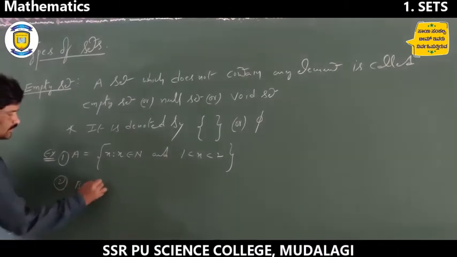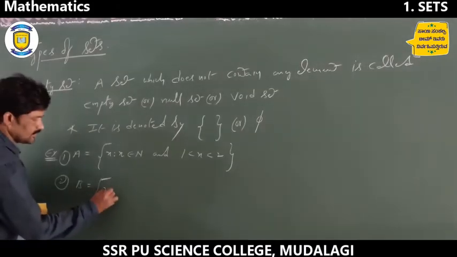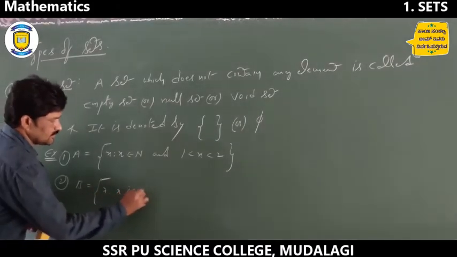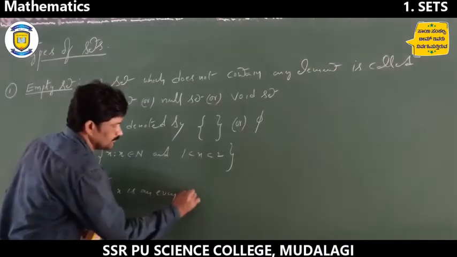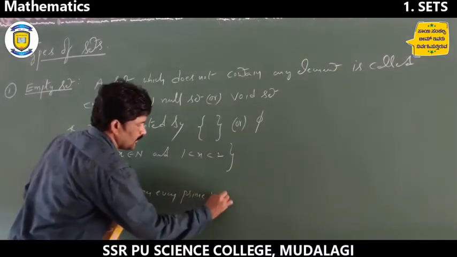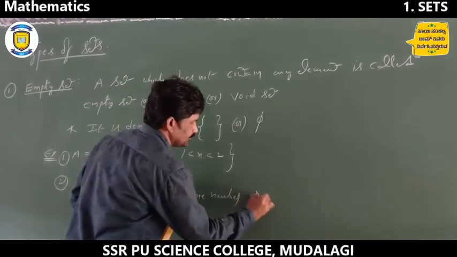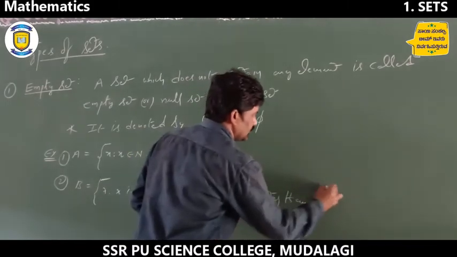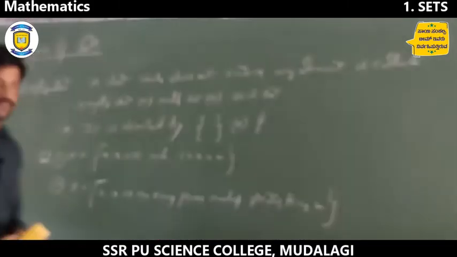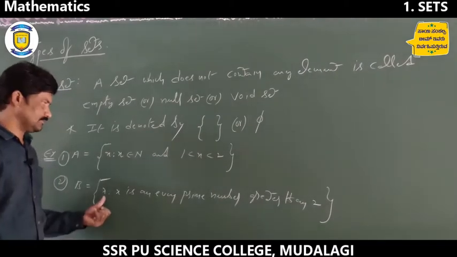So the second one, B equal to the set of all x such that x is an even prime number greater than 2. So here also it is empty. Why?